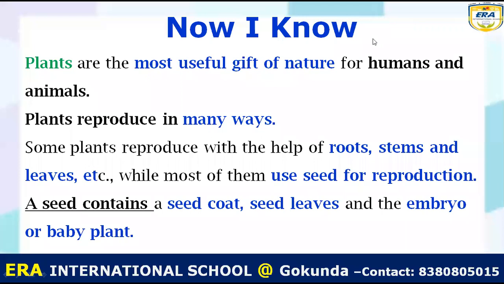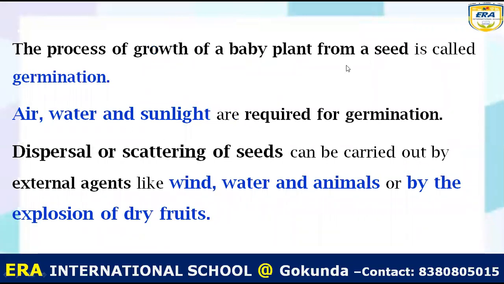Next, the process of growth of a baby plant from a seed is called germination. Germination is the process by which a plant produces a new seedling from the seed. What factors are necessary? Air, second is water, and third is sunlight. These 3 factors are necessary for germination, or growing a seed into a seedling.